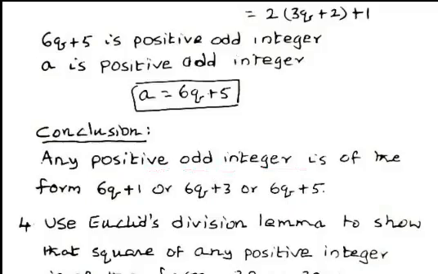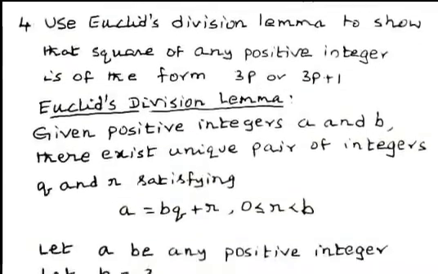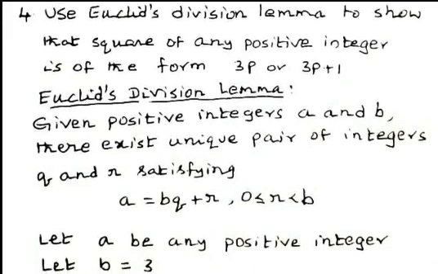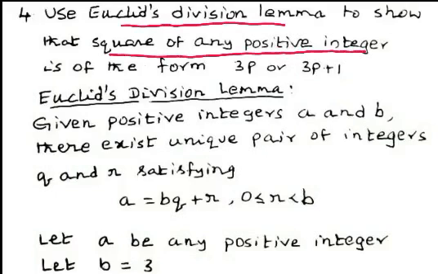Now we consider another problem. Use Euclid's division lemma to show that the square of any positive integer is of the form 3p or 3p plus 1.